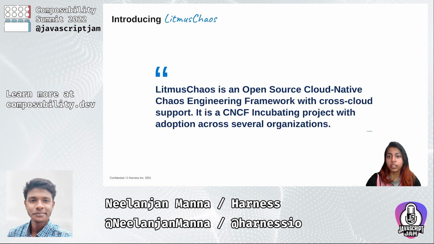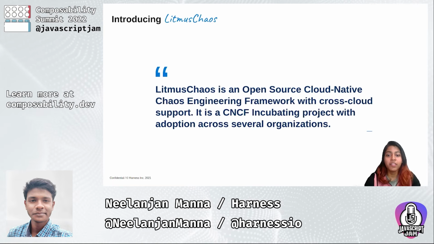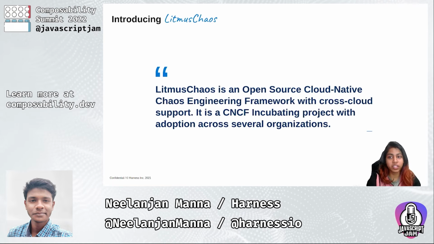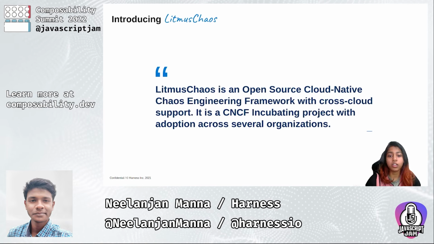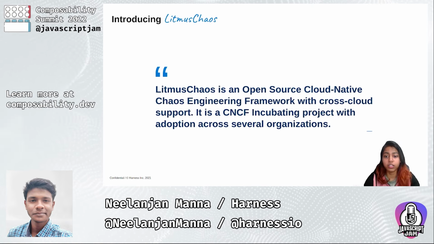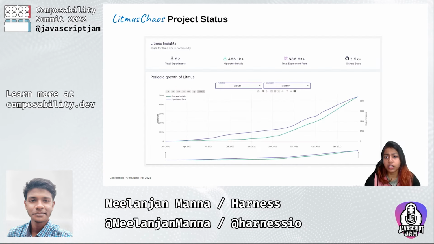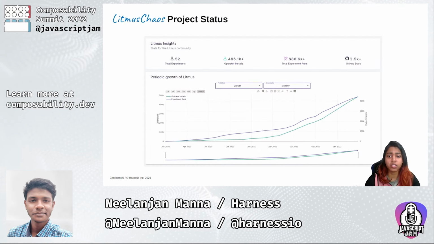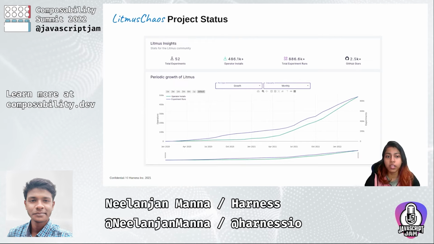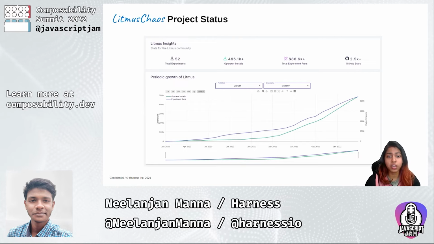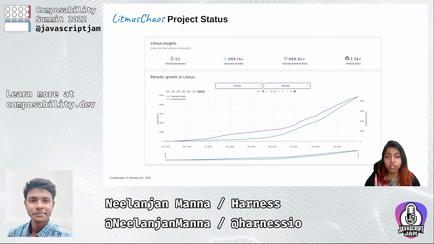So yeah, now it's time to introduce Litmus Chaos, which is an open source cloud native chaos engineering framework. It is also a CNCF incubating project with adoption across several organizations. Here are some of the stats. Litmus Chaos has around 52 experiments with over 2.5k plus GitHub stars, and more than 88k experiment runs.